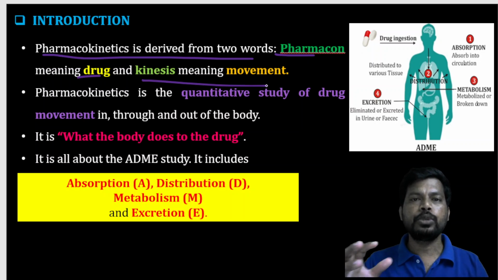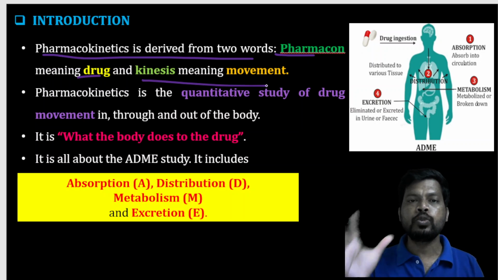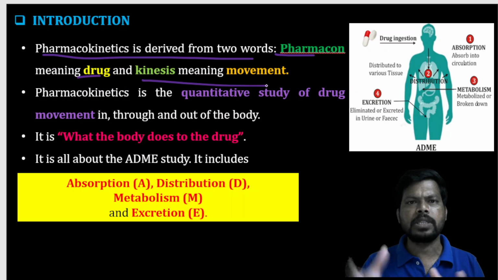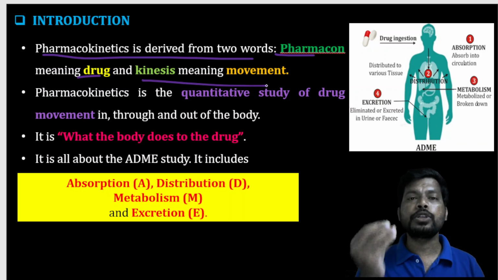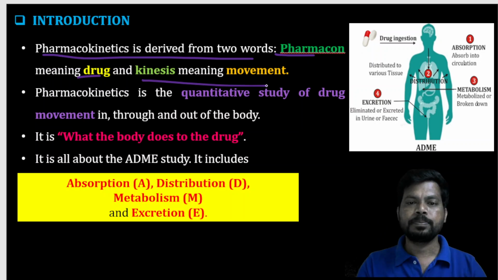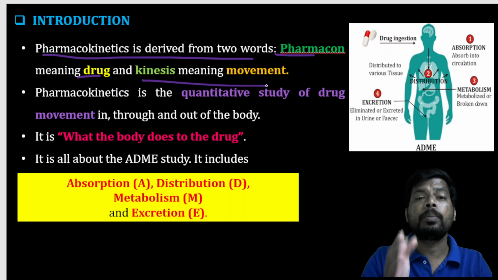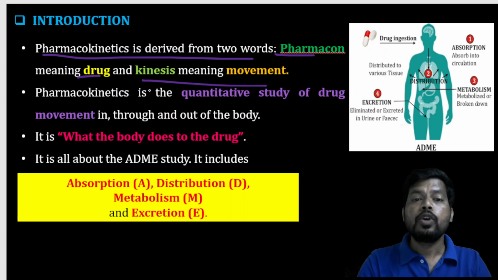Distribution: from the blood it has to reach the target site, that is distribution. After completion of action, it should move to the liver for metabolism and inactivation, that is also movement. After inactivation it should reach the kidney for elimination. So absorption, distribution, metabolism, elimination are all movements, meaning the drug is moving from one side to another for its further actions.